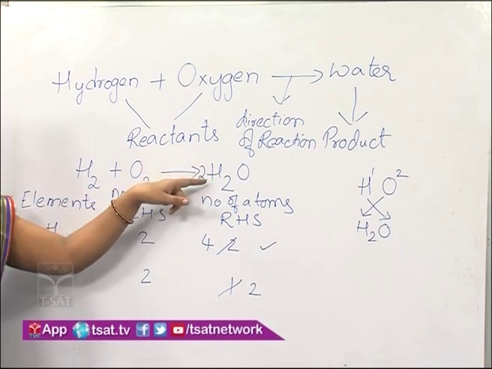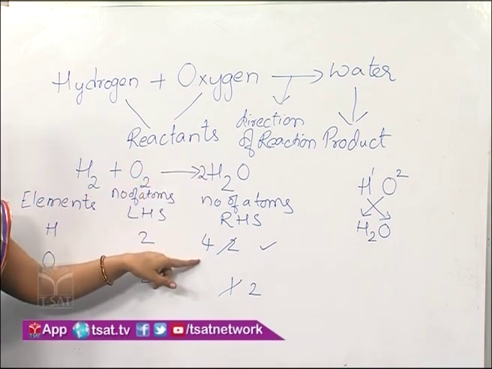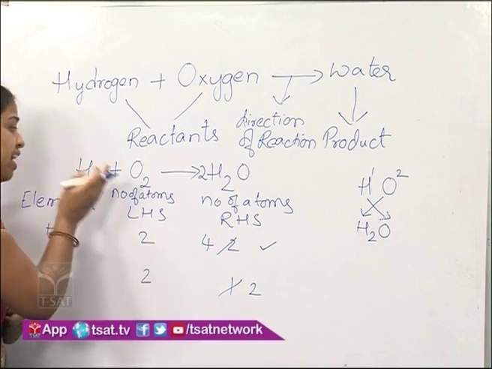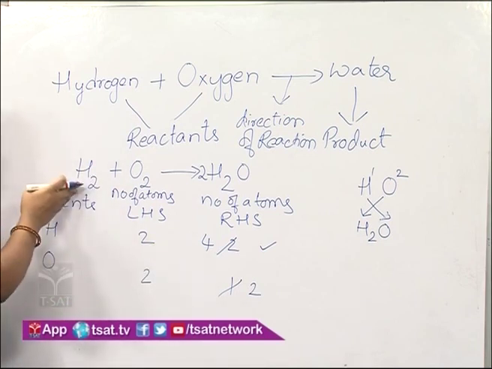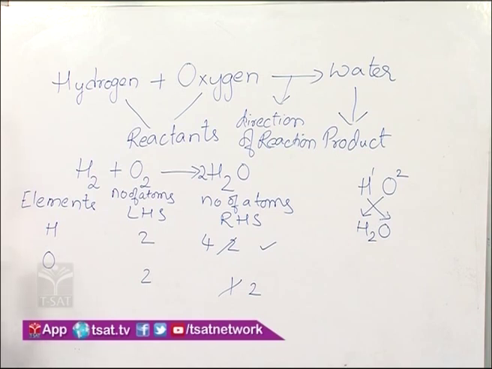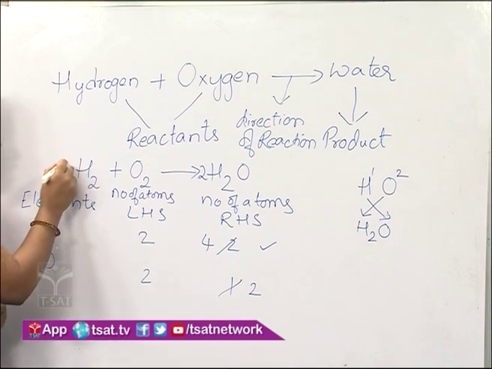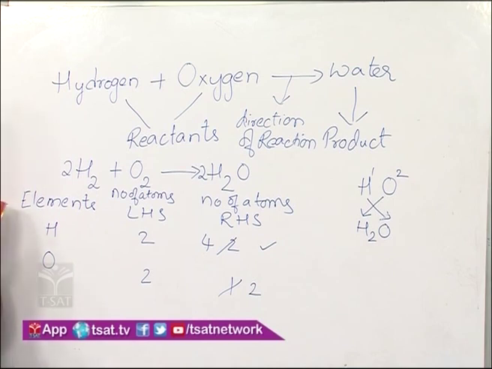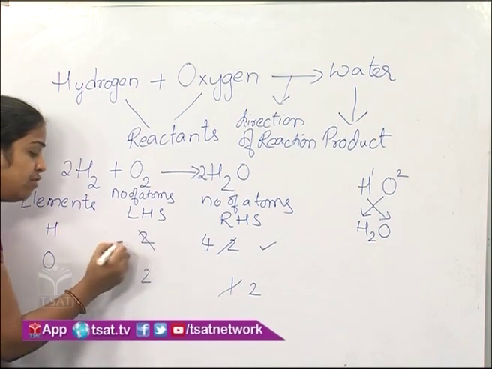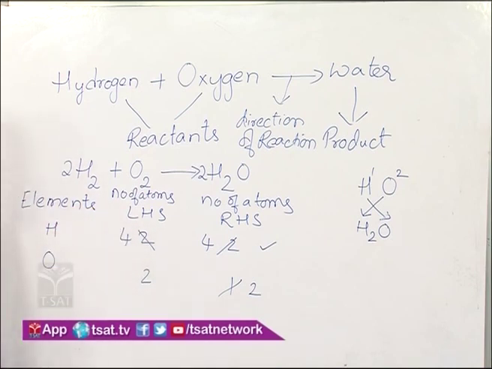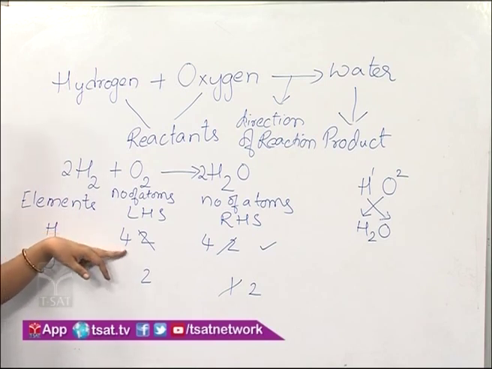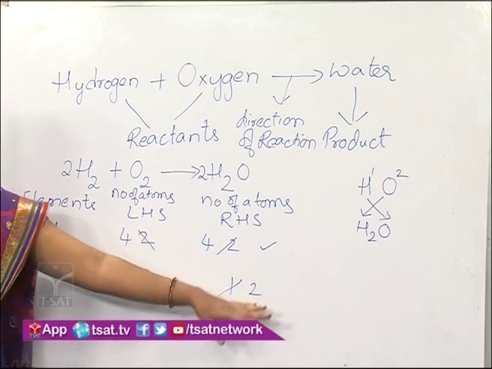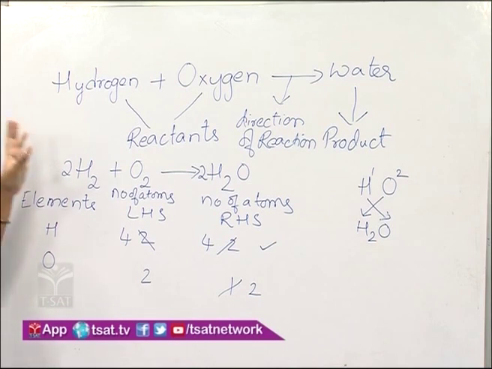The number of atoms of hydrogen has increased to 4. So to balance this, again we need to balance the number of atoms on the left hand side. Here again we can do it simply by multiplying it with 2. Now 2 into 2 we have 4 hydrogen atoms. Like this, in the equation the number of atoms of hydrogen are 4 and 4 and that of oxygen are 2 and 2. Now this reaction is balanced.